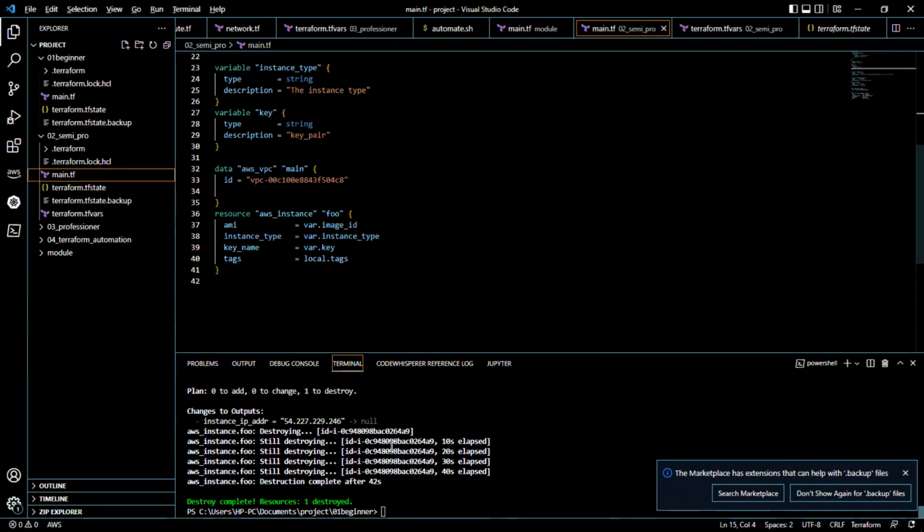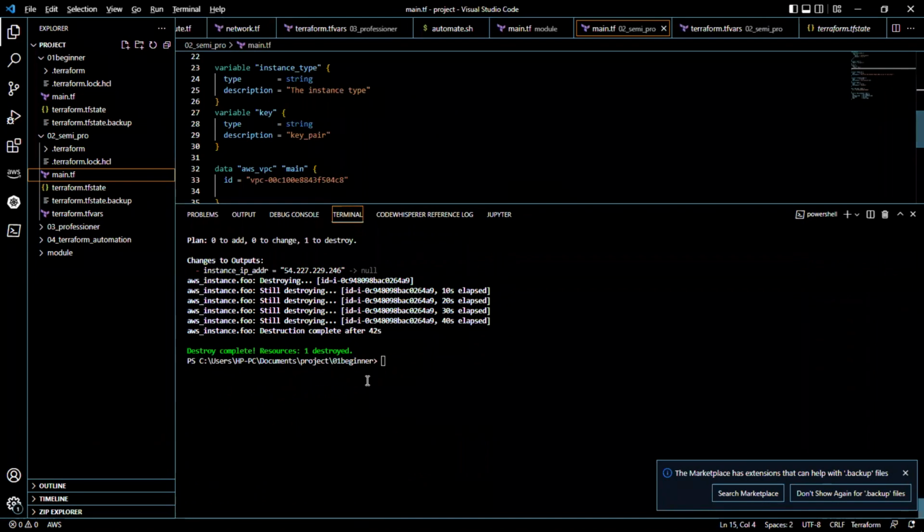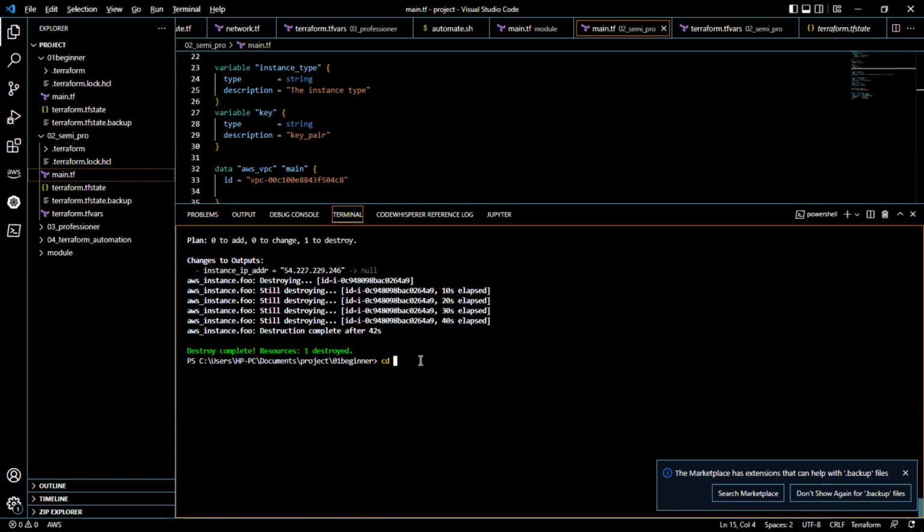So the first thing I have to do is change directory. This was 01 beginner. If I run this, it's just going to run the file in this directory, so I have to change directory. I just cd dot dot, so it takes me back to the project directory. Then the next thing I have to do is cd 02. So I've changed the directory, so you have to run Terraform init again. You have to run Terraform init when it comes to this directory again.